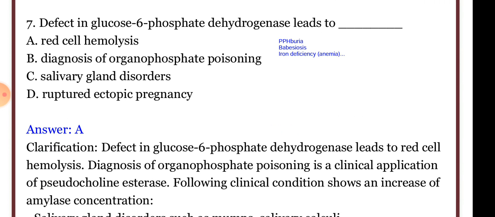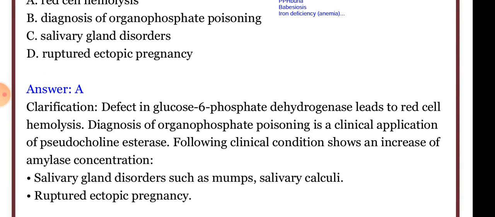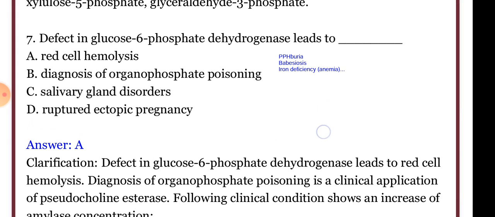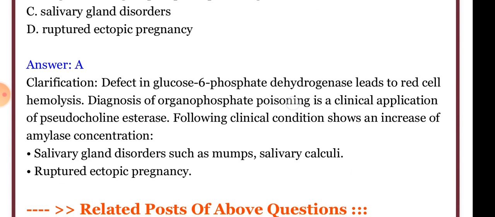Organophosphate poisoning can be diagnosed with the enzyme pseudocholine esterase, whereas salivary gland disorders and ruptured ectopic pregnancy can be detected by increased concentration of amylase. Red cell hemolysis involves glucose 6-phosphate dehydrogenase. So the explanation is that a defect in glucose 6-phosphate dehydrogenase leads to red blood cell hemolysis.